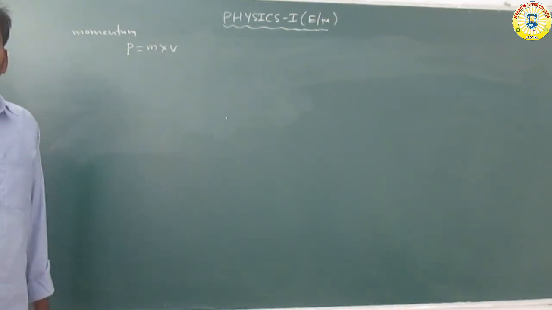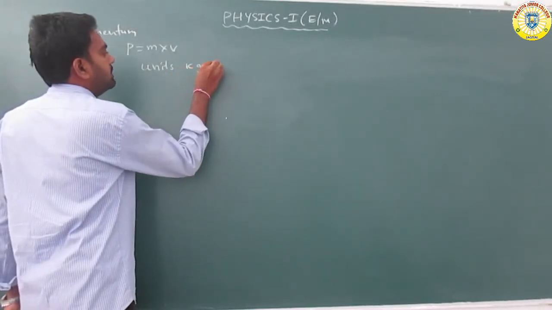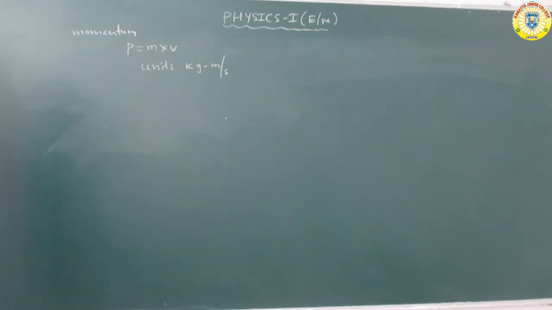The unit of momentum is kg meter per second.